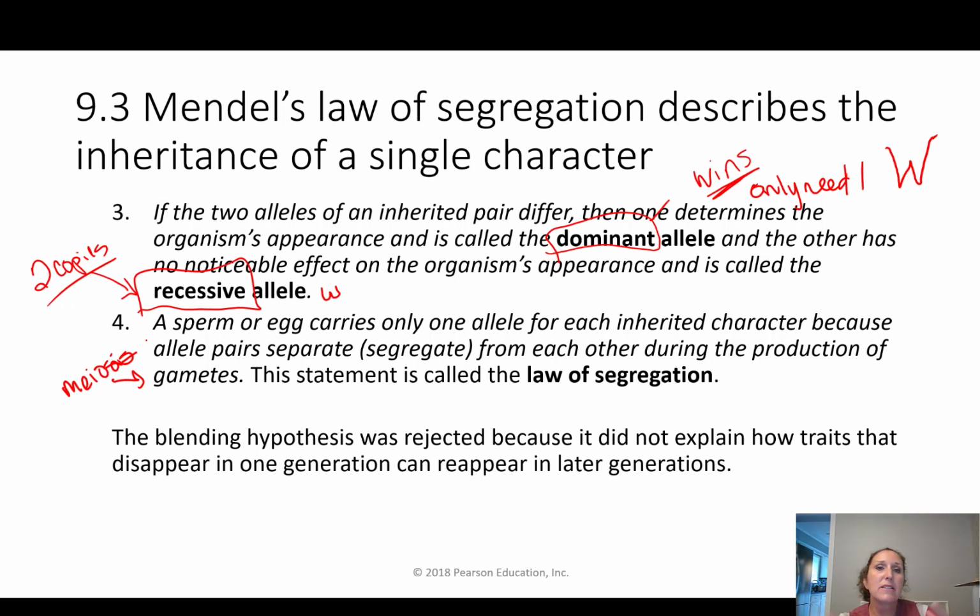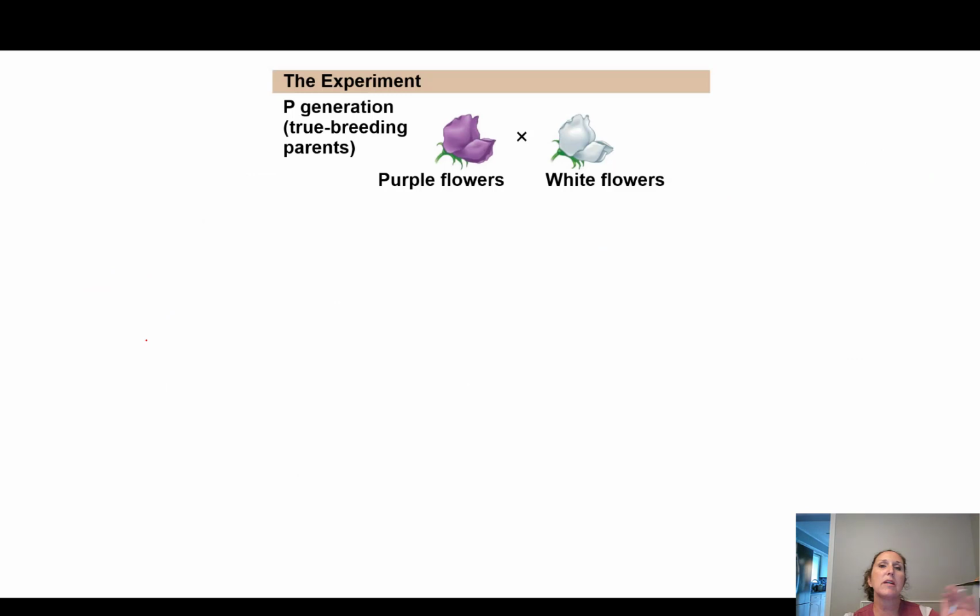Now, because of these experiments, which we're going to walk through in just a second, the blending hypothesis is rejected, because the blending hypothesis doesn't explain how traits can skip a generation. So we're going to walk through how that might happen. All right, so the experiment. Mendel started off with 2 pure breeding plants.